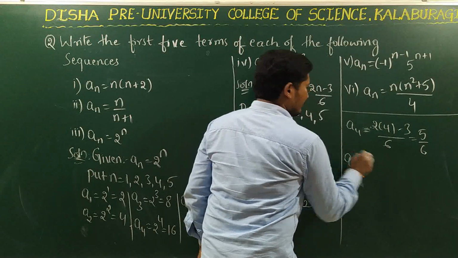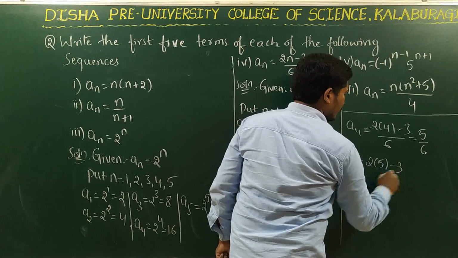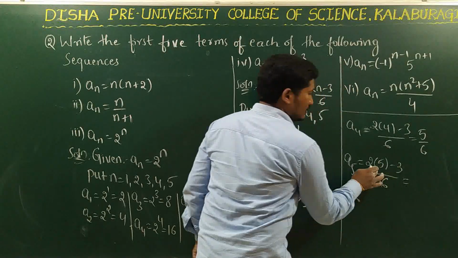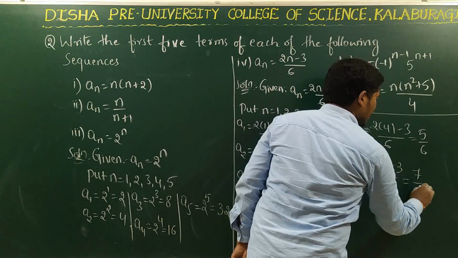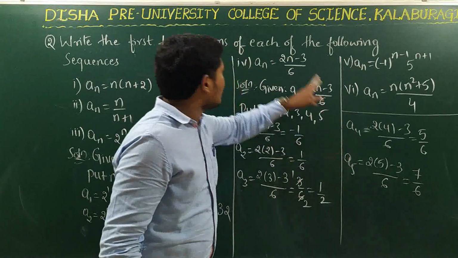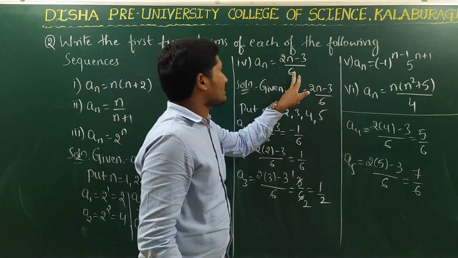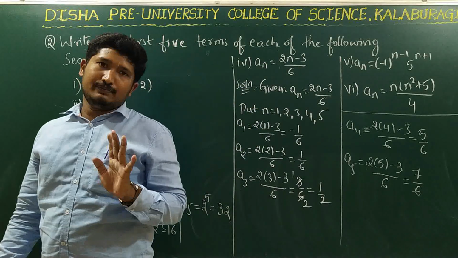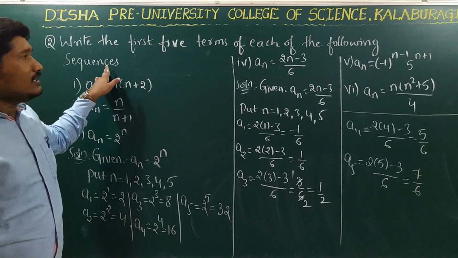The last term is a5, that is n is equal to 5. So (2 into 5 minus 3) by 6. What is 5 twos? 10. 10 minus 3 is 7, divided by 6. So these are the first 5 terms of the given sequence an is equal to (2n minus 3) divided by 6. Right? This is how you find the first 5 terms of a sequence.